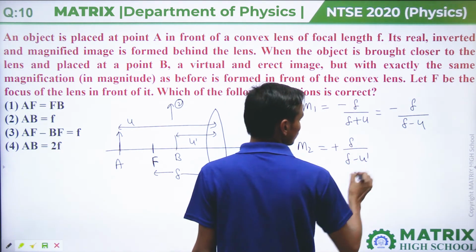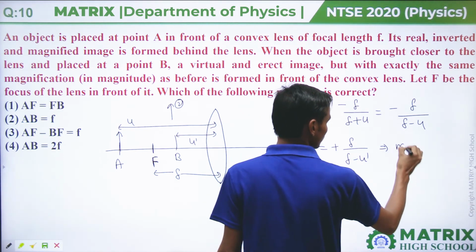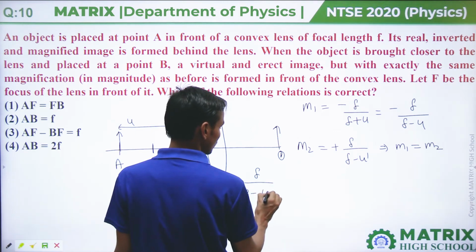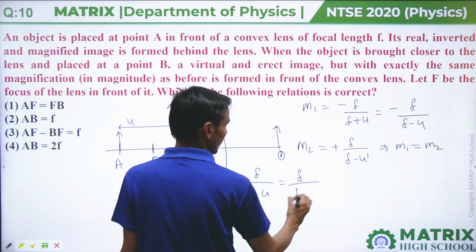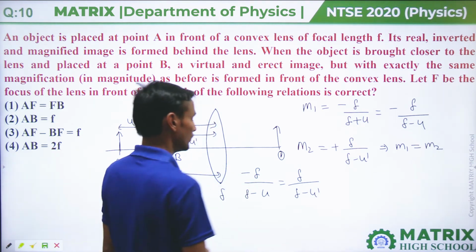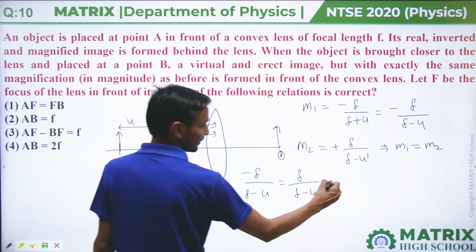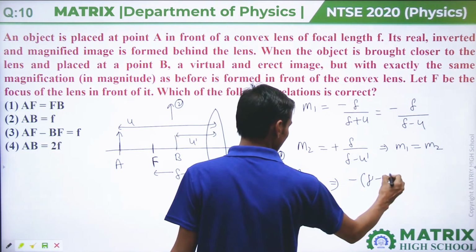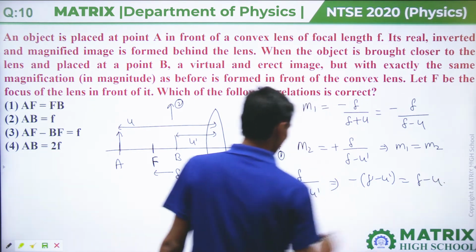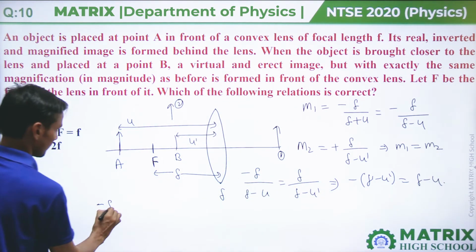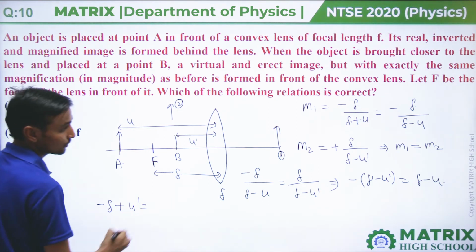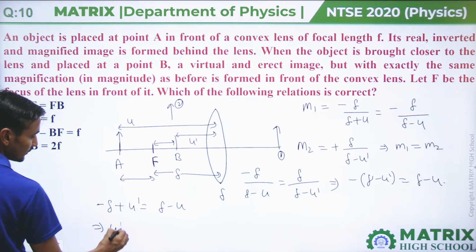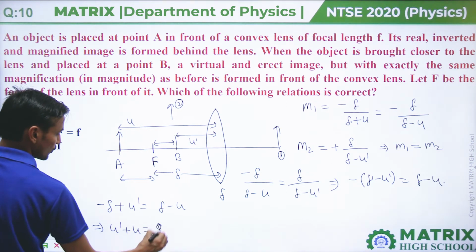And both should be equal in magnitude, so m1 equal to m2, so we can say that f upon f minus u equal to f upon f minus u dash, with the sign, so this will come out minus f minus u dash equal to f minus u. From this, minus f plus u dash equal to f minus u. So from this equation we get u dash plus u equal to 2f.